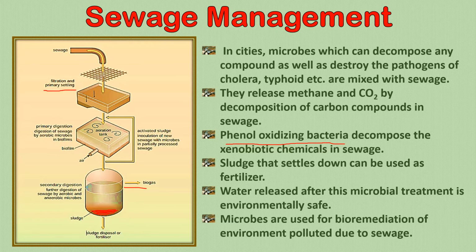Microbes are used for bioremediation of environment polluted due to sewage. Now, in this picture there is a very schematic of how the sewage treatment takes place. It is primary, secondary and tertiary treatment. In the primary stage there is only filtration. Then there is a tank over here. Here you can see a biofilm, that is the microbes being put here, air going in.